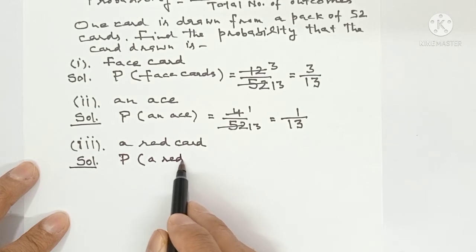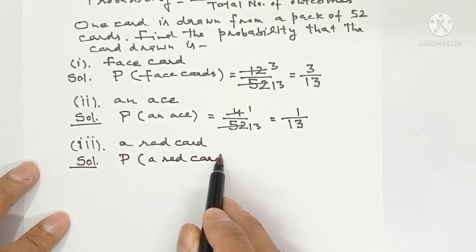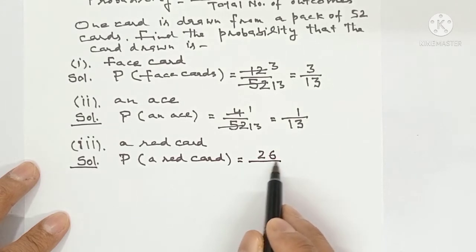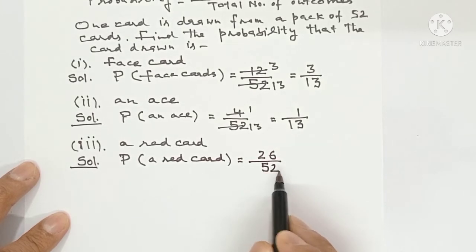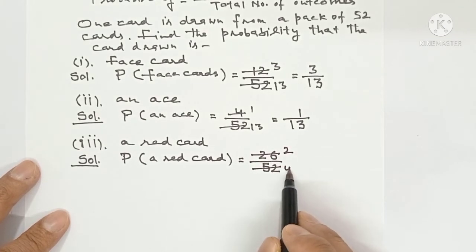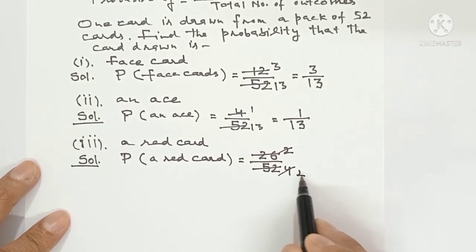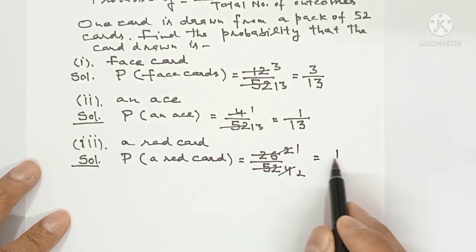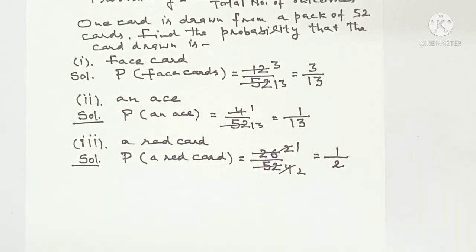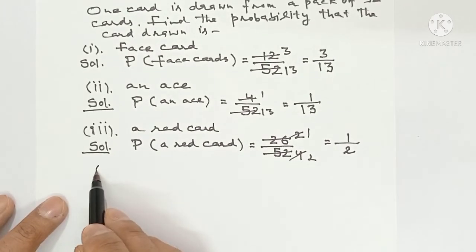So when it is asked to find the probability of a red card, it will be 26 upon 52. You may cancel with the table of 13: 13 2s are 26, 13 4s are 52. So the required probability is 1 upon 2. And if it is asked of a black card, then also it will be the same.